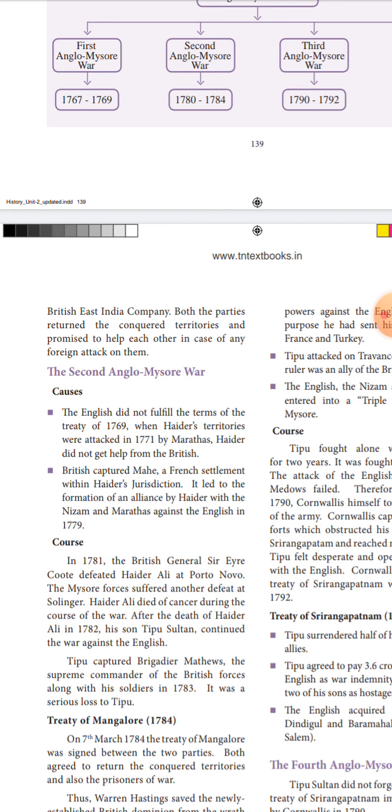So, the first reason is the English failed to fulfill the treaty. What treaty? The treaty made in 1769. When the Marathas invaded Hyder Ali in 1771, the British did not help Hyder Ali under the Madras Treaty.